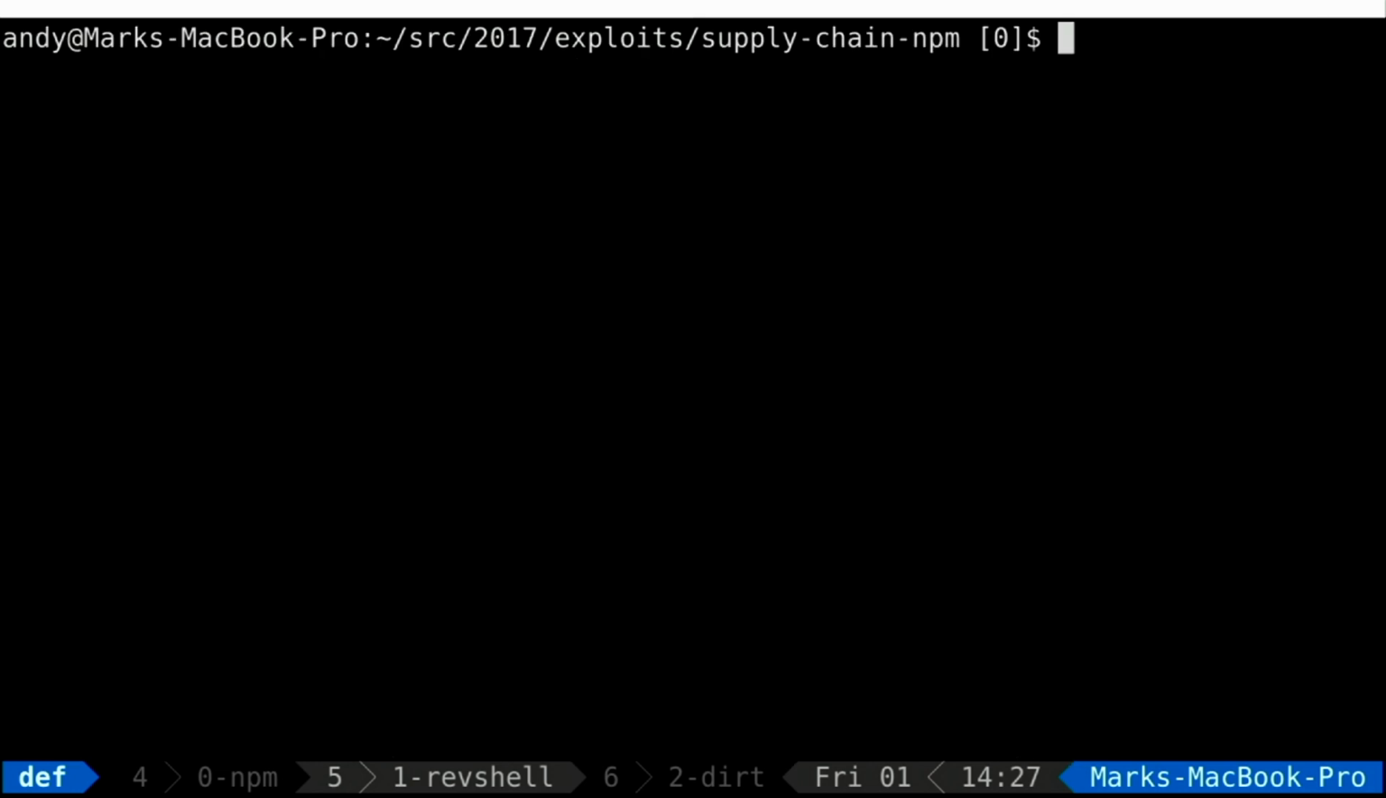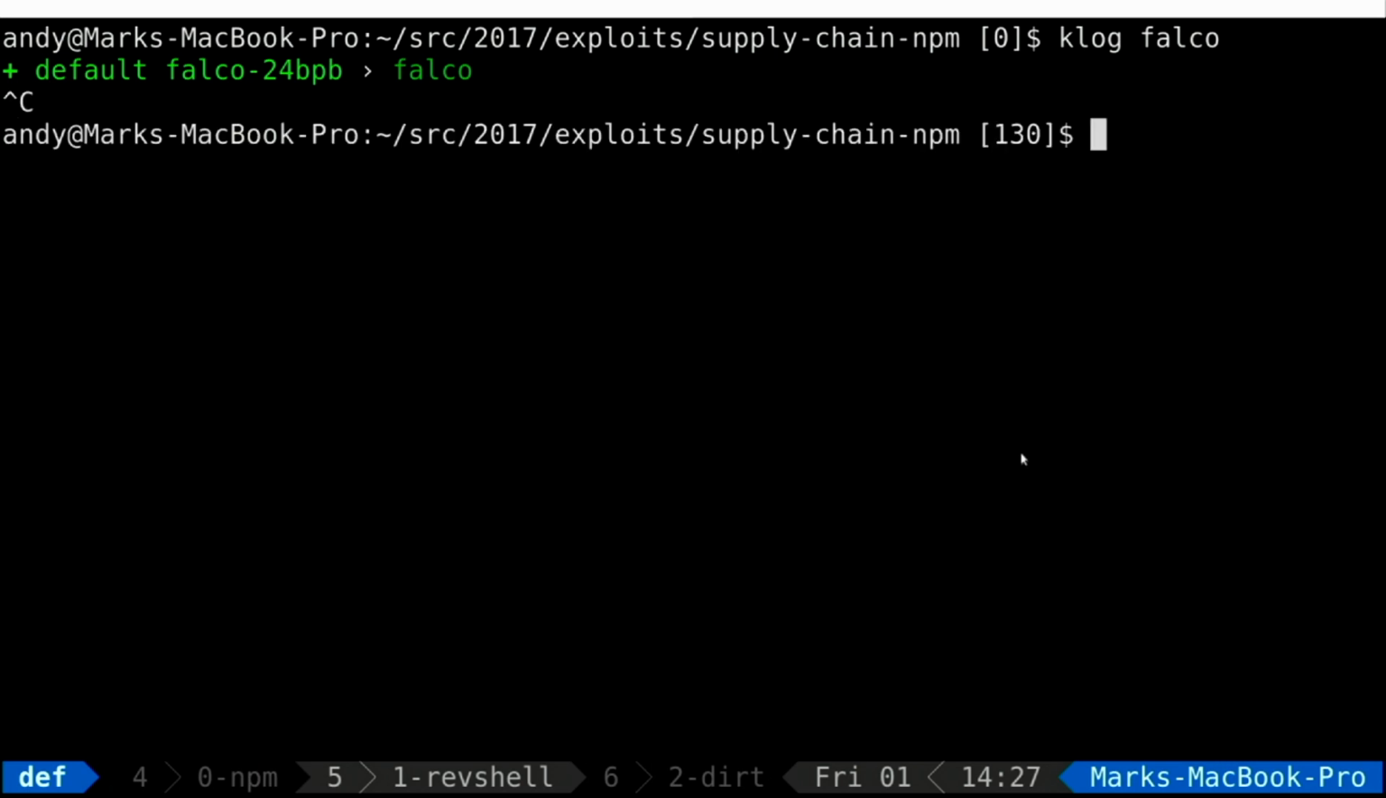So, first of all, we're running IDS on this cluster. It's called Falco. It is an open source project. Klog is my shorthand for Kubernetes logging. This will tell us if anything is noticeable, but we won't run that for the whole time.